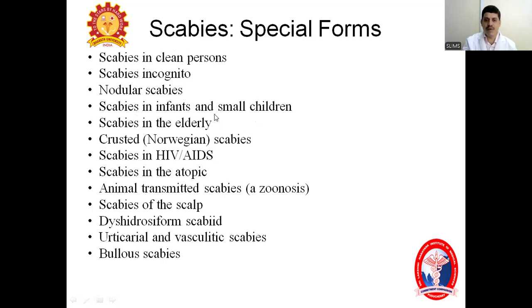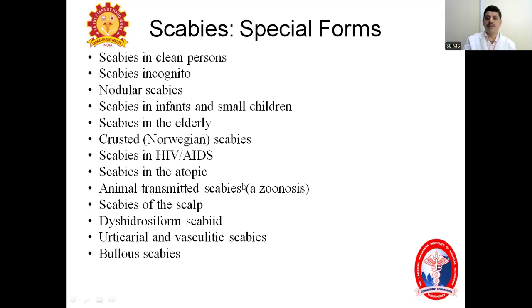In infants and small children, the main difference is involvement of the face, scalp, palms, and soles, along with other places. Scabies of the elderly, this also we discussed. Crusted scabies or Norwegian scabies. And scabies of HIV and AIDS. These are also similar to Norwegian scabies.